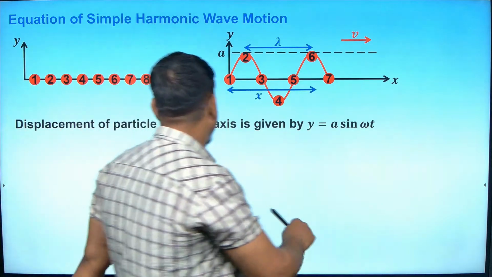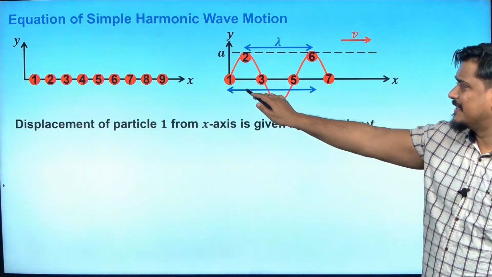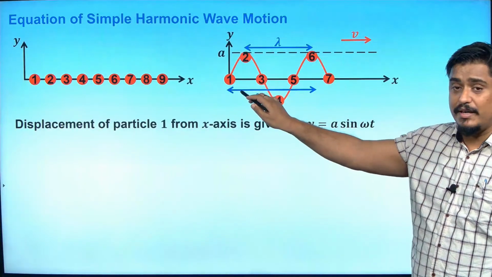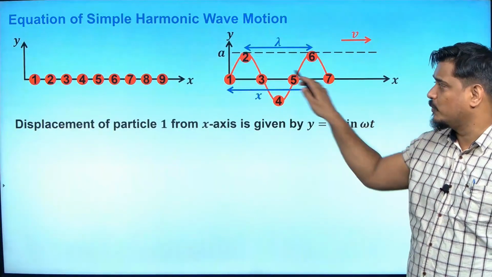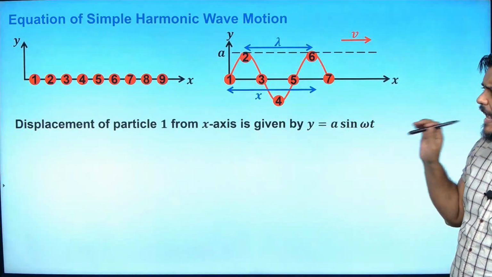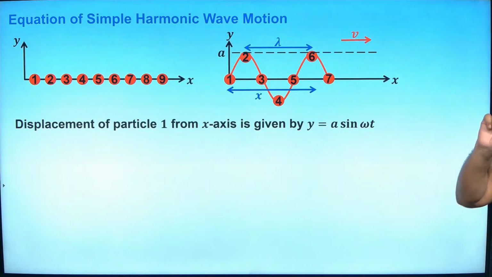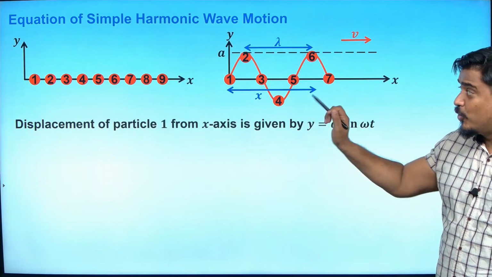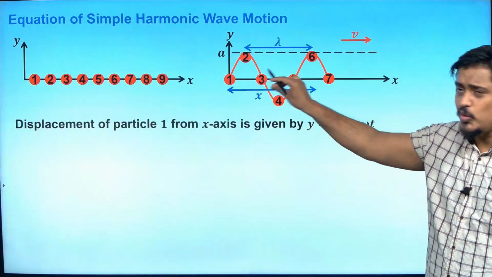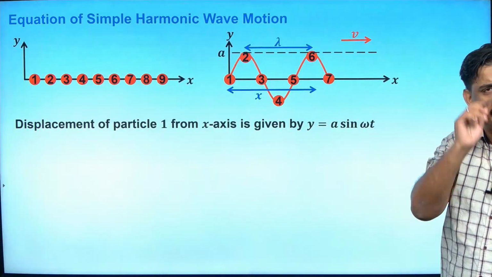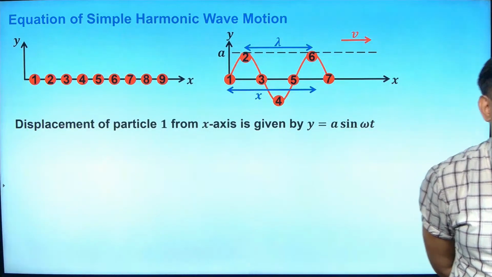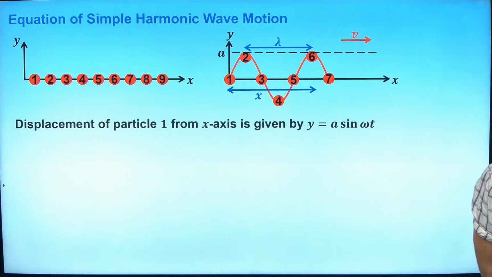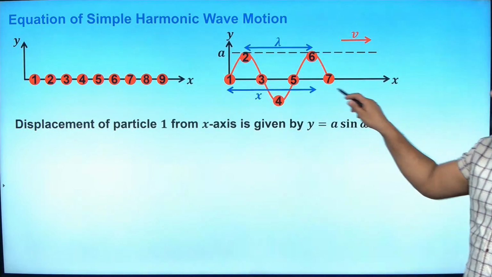Now what? I am taking some distance x where the energy has moved from 1 to 6, okay, and I will try to find how much time the wave took to reach from 1 to 6. How much time will it take? Can you tell me before I write it? How much time will the wave take to reach from 1 to 6? Anybody?